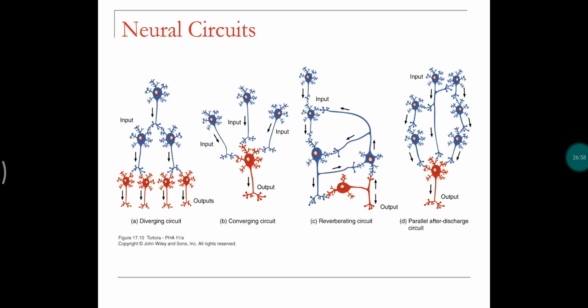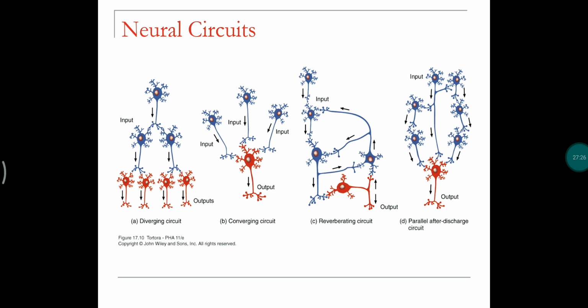So the neural circuits. Neural circuits means the connections between neurons and the directions of transmission of impulses. If the impulse goes from a single neuron to different neurons, then it is called a diverging circuit, which means it is diverted to different neurons. Whereas a converging circuit is when impulses from different neurons go to a single neuron.